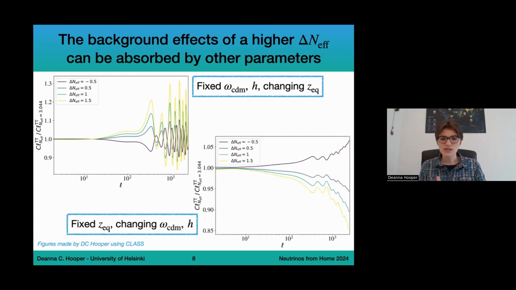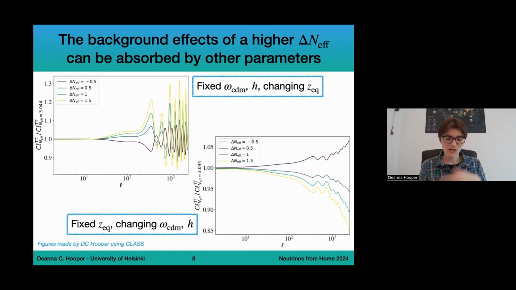So I just want to show the more realistic, or more illustrative, case here on the bottom right. What I've done here is I've kept fixed the redshift of equality, and I've modified omega CDM, the relic abundance of dark matter, and the Hubble parameter in order to maintain that equality. By doing this, we really absorb some of the background effects into these other parameters, and we can separate out the perturbation effects of neutrinos. And you see that by increasing or decreasing N effective, we have effects especially at late times, but at early times we have a bit more integrated Sachs-Wolfe effect.